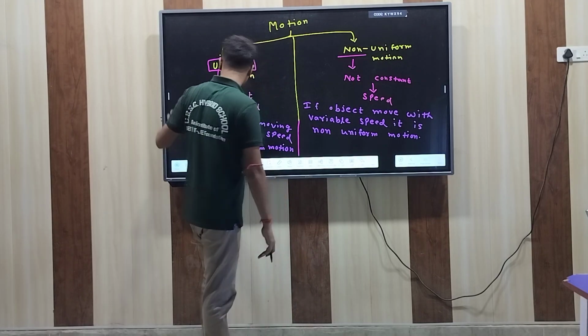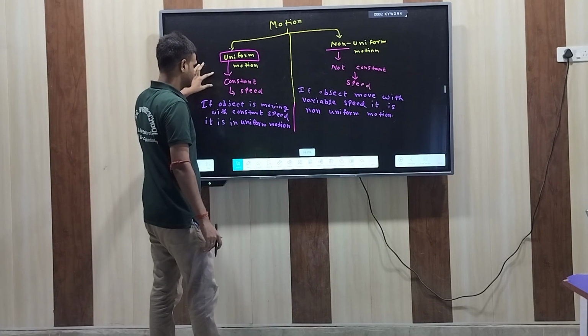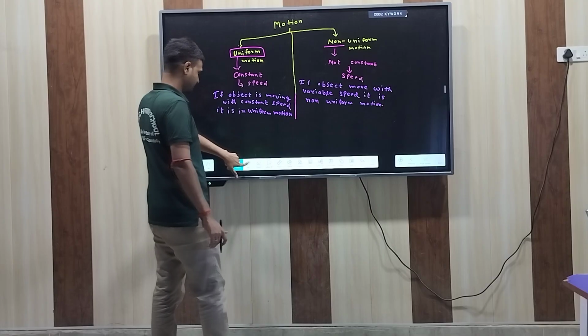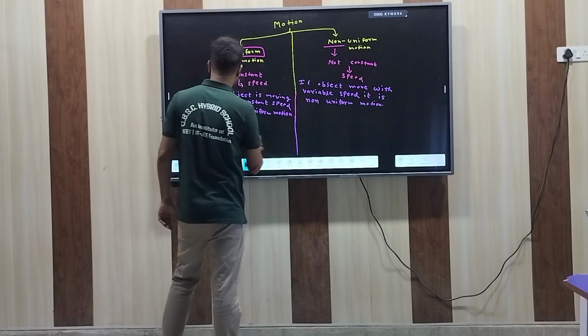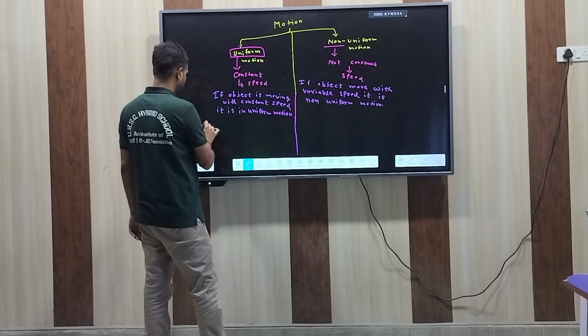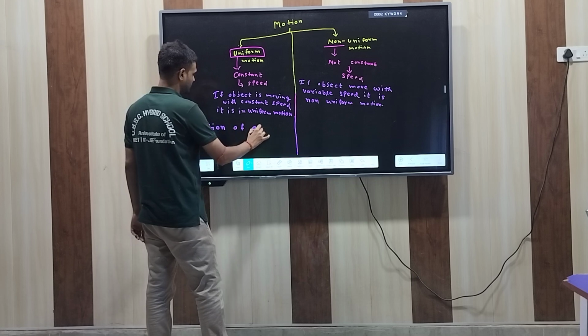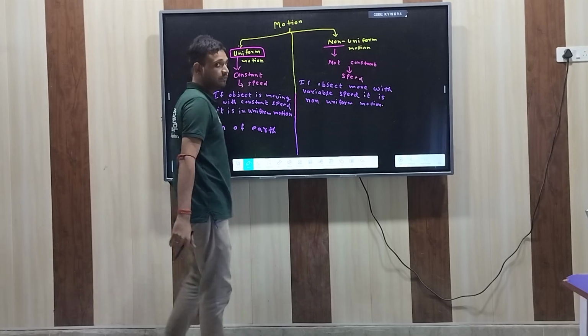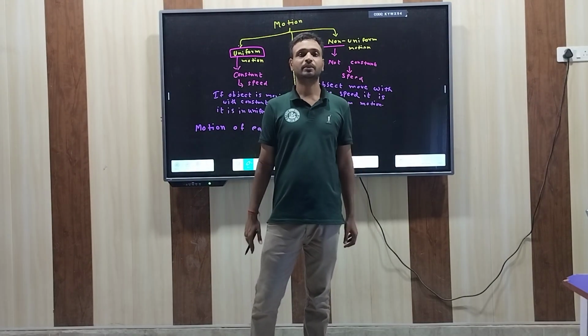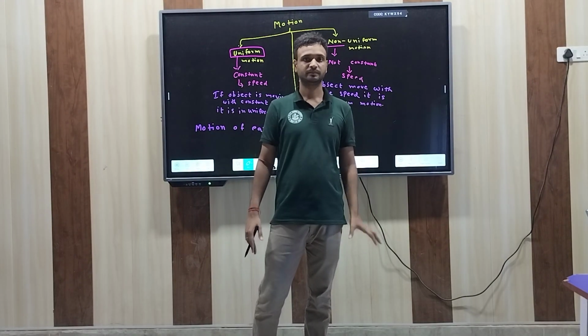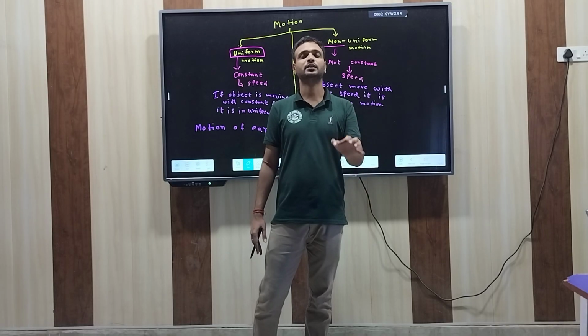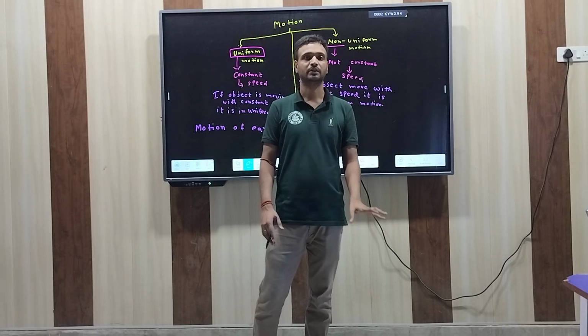What are the examples? The first and one of the best examples is the motion of Earth. Why can we say that the motion of Earth is uniform motion? Because every year the Earth takes around 365 days to complete its revolution.